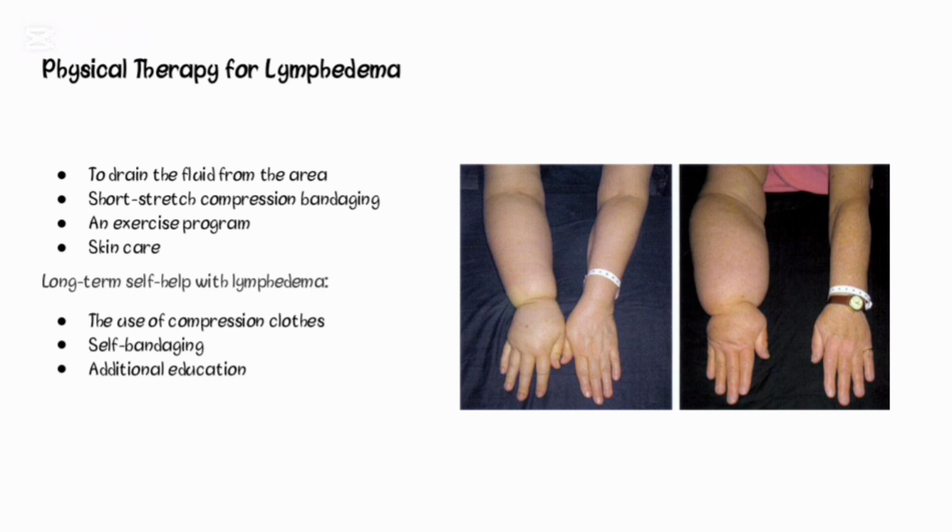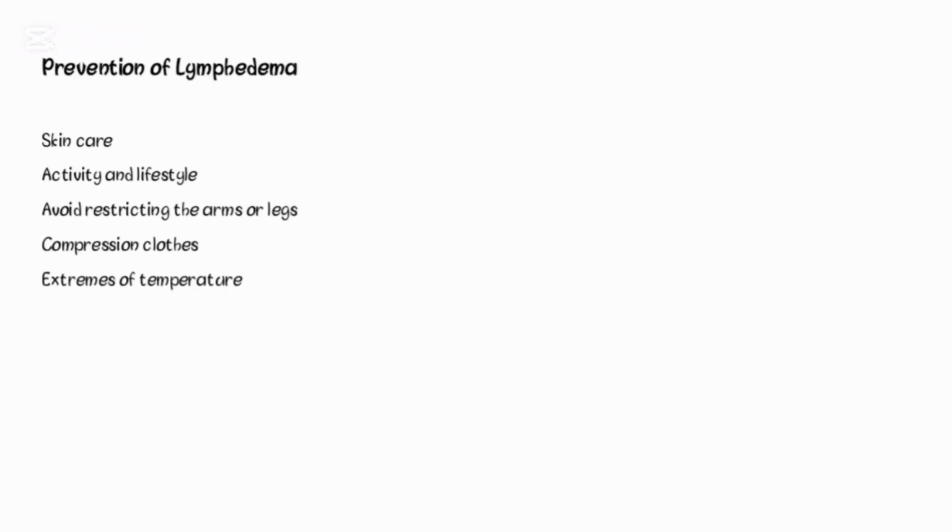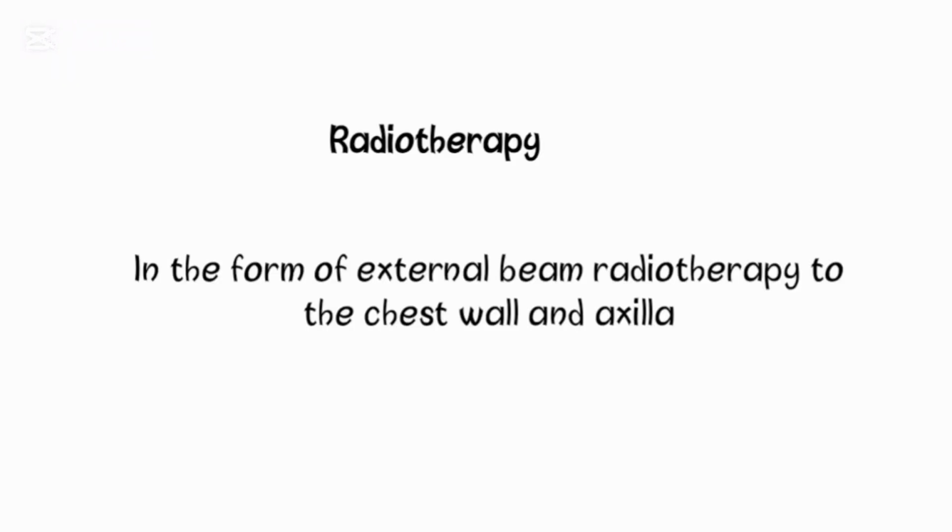Long-term self-help with lymphedema can also be encouraged, in which the patients are asked to use compression clothes, do self-bandaging, and get additional education. Now, prevention of lymphedema. It includes skin care, activity and lifestyle, avoiding restricting the arm or legs, using compression clothes, and avoiding the extremes of temperature.